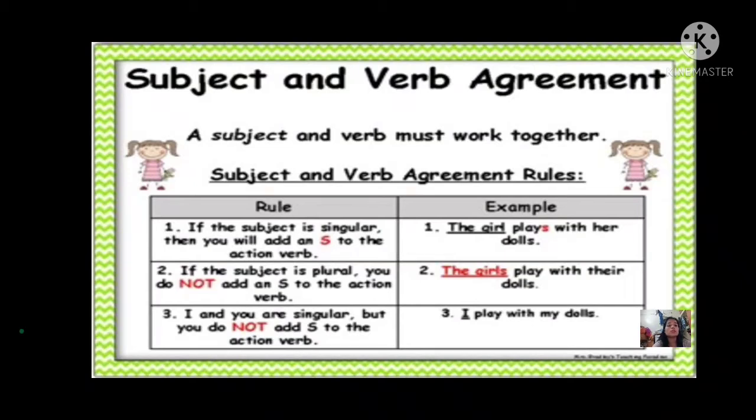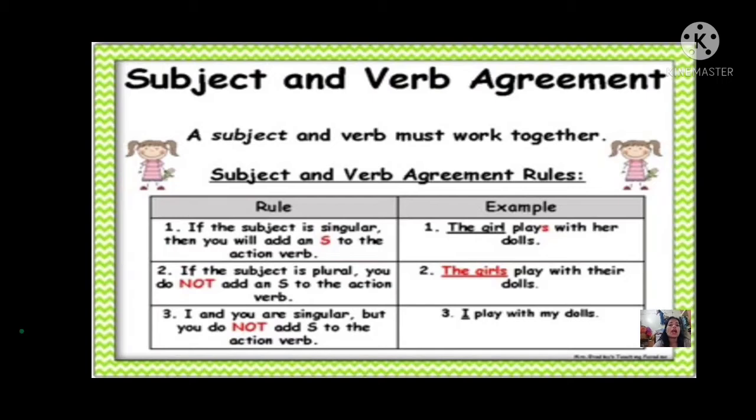If the subject is plural, you do not add S to the action verb. When it is singular, that time you have to add S. And when it is plural, you do not need to add S. The girls play with their dolls.